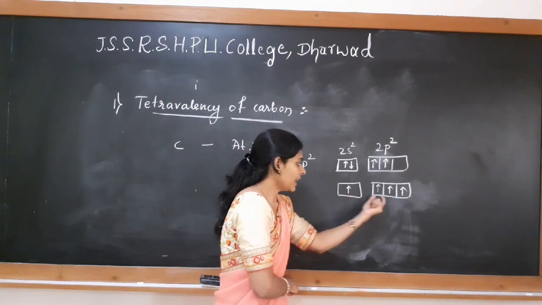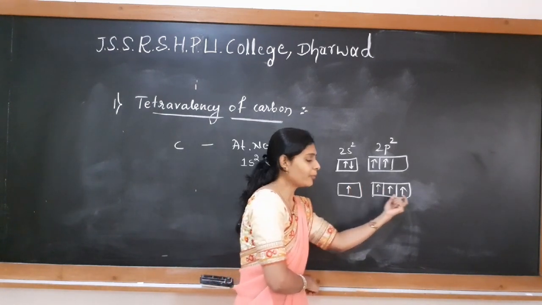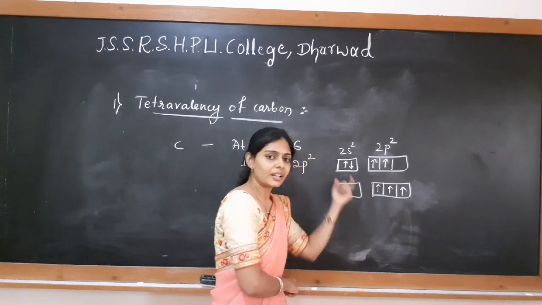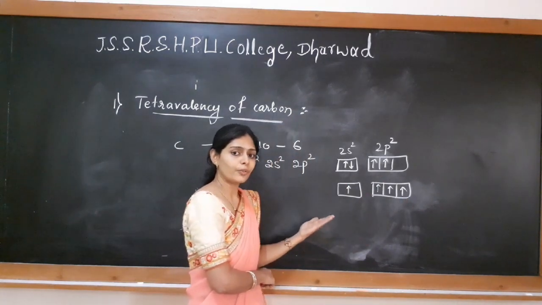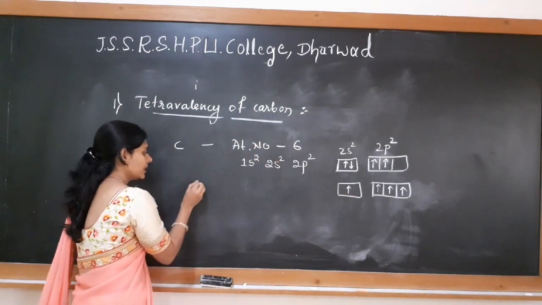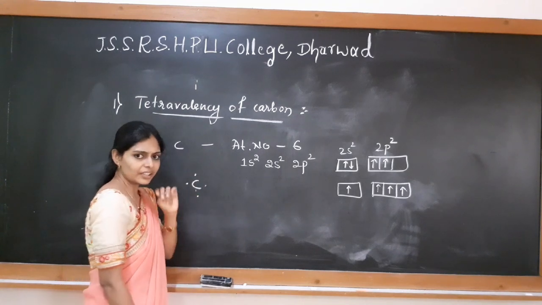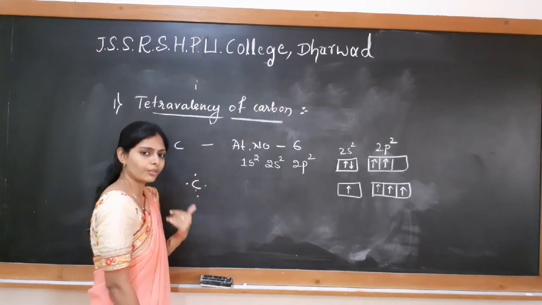So like this we can show the tetravalency of the carbon atom. These 4 unpaired electrons can combine with 4 other electrons of different elements to form a compound. So if I take carbon, it has 4 valence electrons around itself, which are ready to undergo bonding.